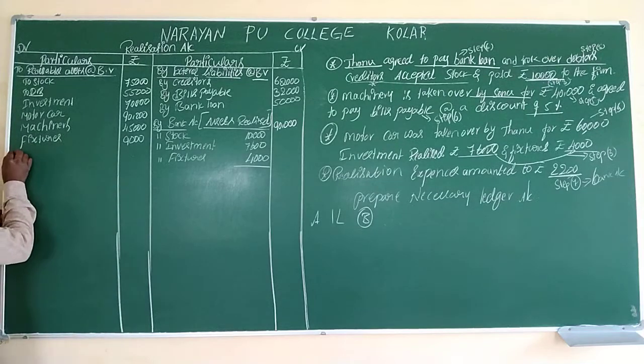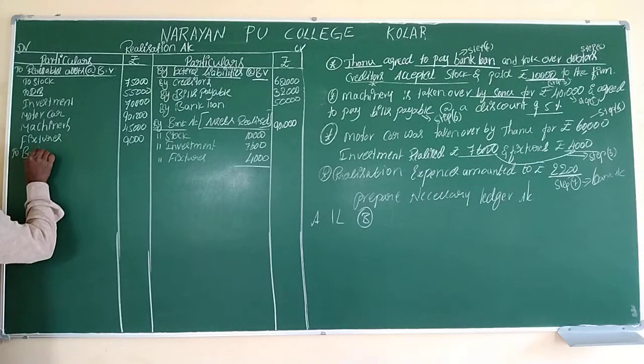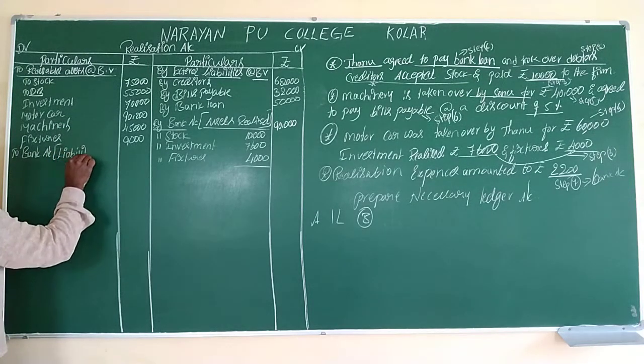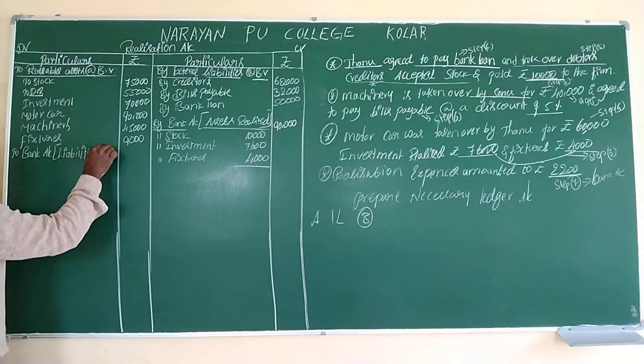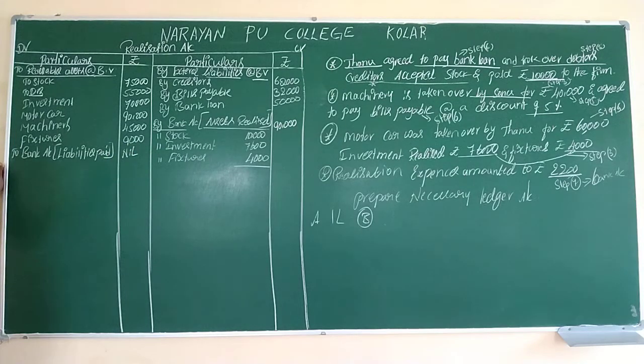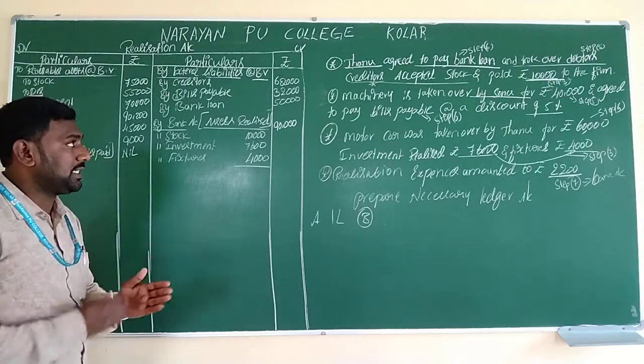Let's come to step number 4. To bank account. In bracket we have to mention liabilities paid. Here we won't pay any liability. The company will not pay any liability. But here what will happen? Everything will be adjusted. Creditors will be adjusted, accepted by stock. So here no one partner will take it. Both the things will be adjusted.